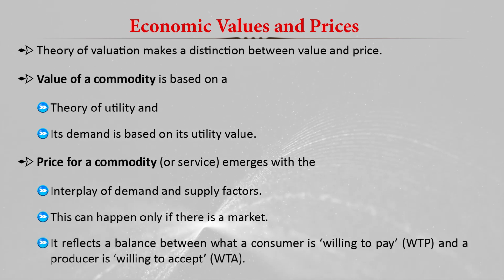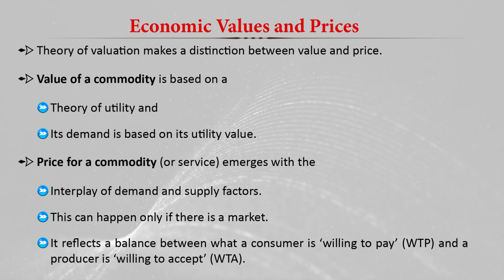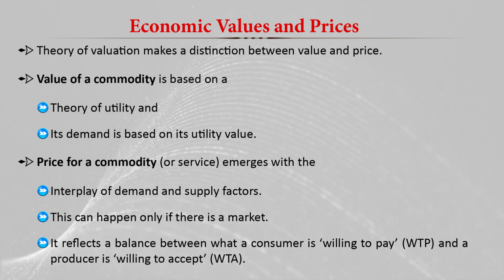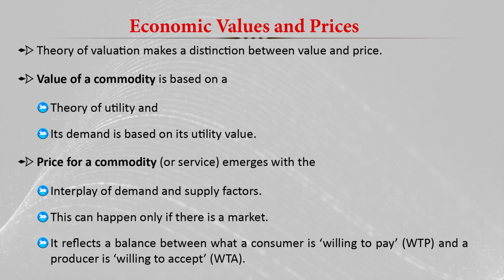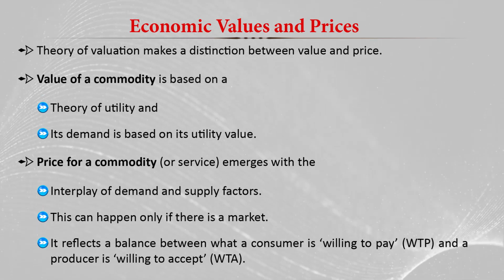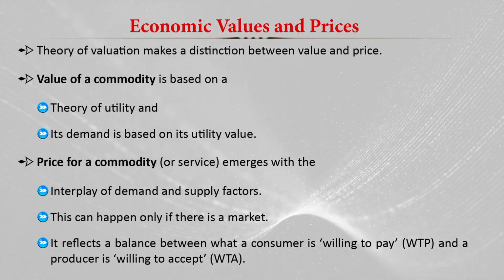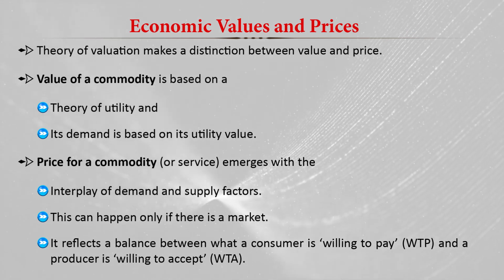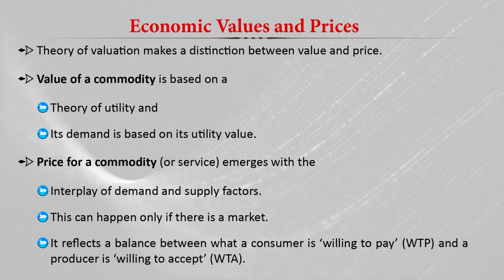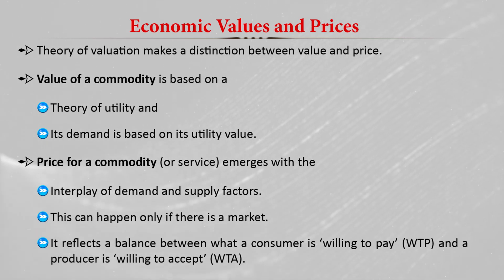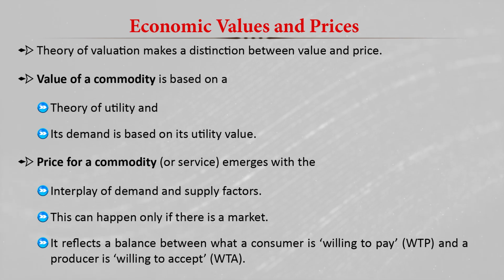So it basically reflects a balance between what a consumer is willing to pay and what a producer is willing to accept. So the price is basically a factor of demand and supply. The consumer is ready to pay something, and the supplier is ready to accept something in exchange for the commodities or services, and they decide the price of the commodity.